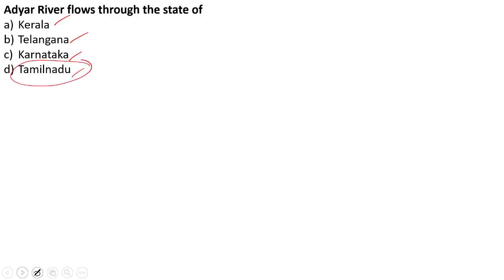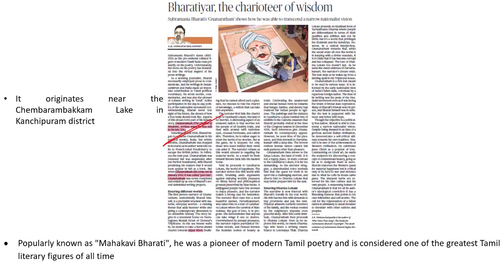Why have we taken both these practice questions? Because of the reference given under this article. With respect to the Adyar River, it originates near Chembarambakkam Lake in Kanchipuram district in the state of Tamil Nadu. So kindly remember about the Adyar River. And when it comes to Subramanya Bharati, he is also popularly known as Mahakavi Bharati. He was a pioneer of modern Tamil poetry and is considered one of the greatest Tamil literary figures of all time. He was a person who fought for the independence of India. He wanted to remove caste as well.